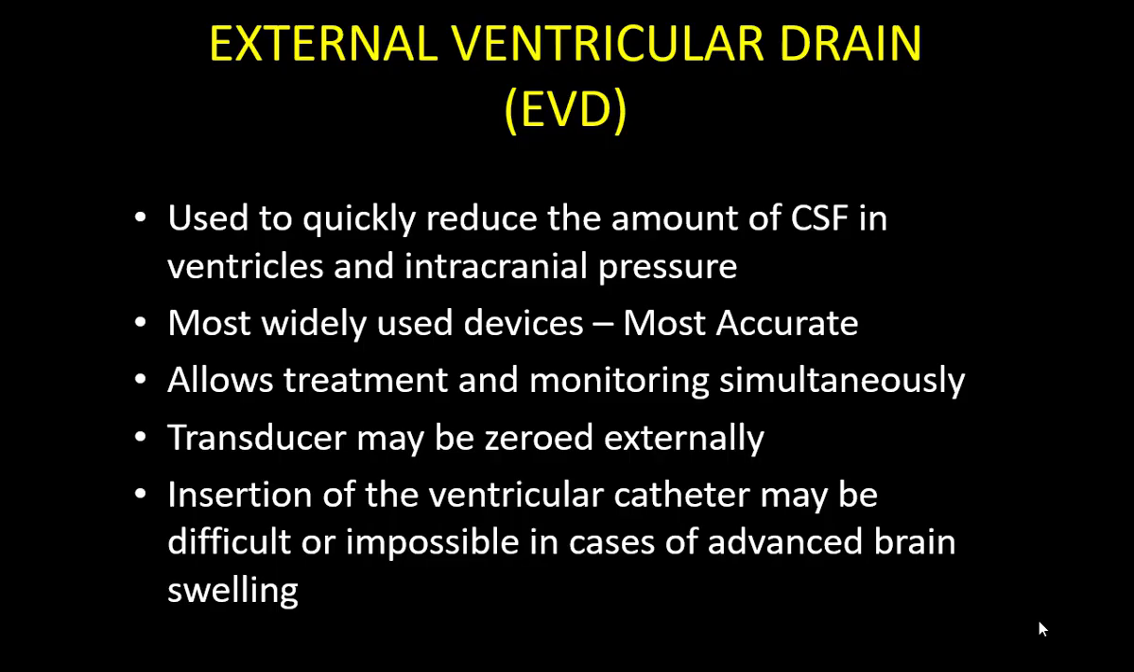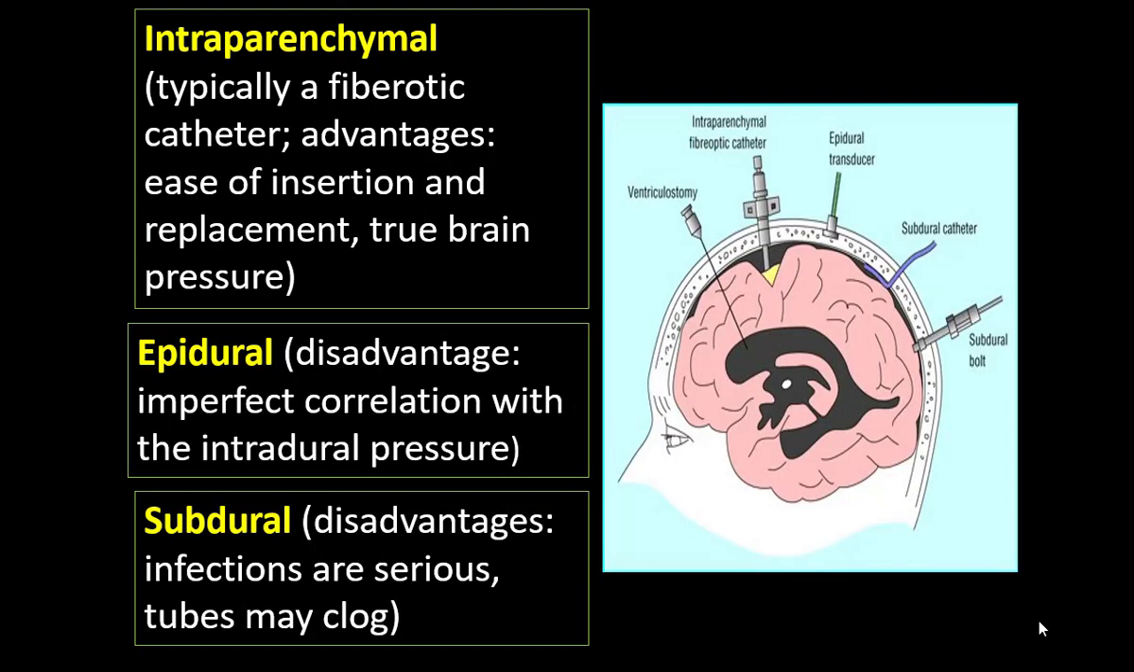This is used to quickly reduce ICP. The advantage of EVD is that it is both therapeutic as well as diagnostic. You can drain the CSF if the patient's ICP is increasing, and this is the most widely used device. The transducer can be zeroed externally, but insertion may be difficult or impossible when there is advanced brain swelling. The ventricles will be totally compressed, so putting an EVD is very difficult, and surgeons would not prefer putting an EVD in totally compressed ventricles.